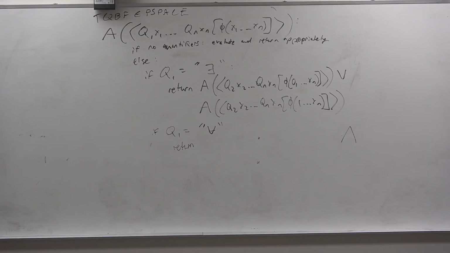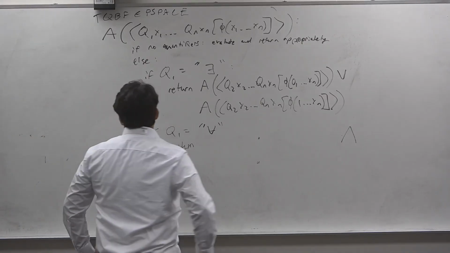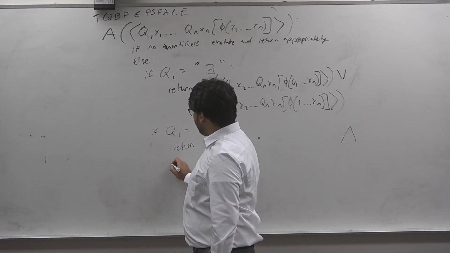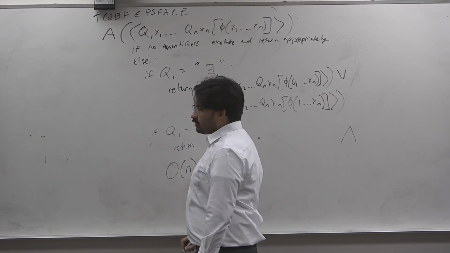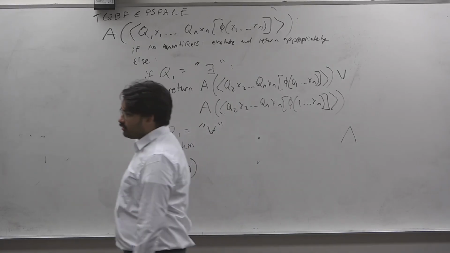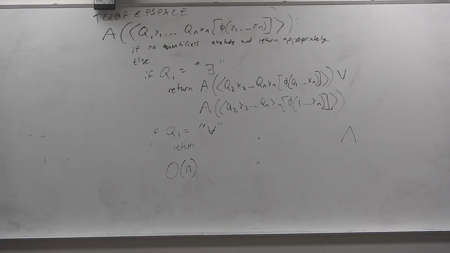The same amount. Honestly, it's all in the stack frame anyway, which is just the size of the formula, which we can basically ignore because that's part of the input. So, without getting too deep into that, we could say it's really the depth of the recursion, which is linear. So we see that TQBF is not only polynomial space, but linear space. So this is a linear space algorithm for TQBF.